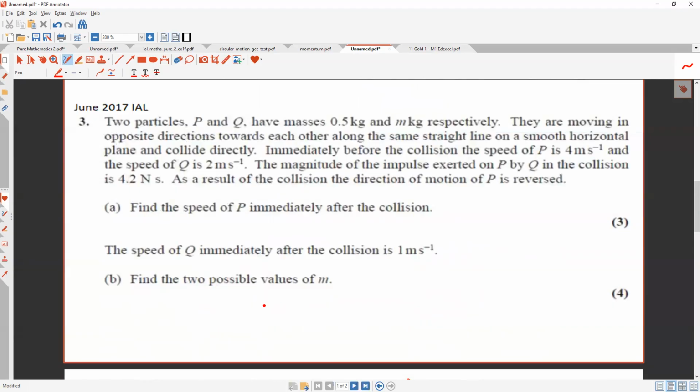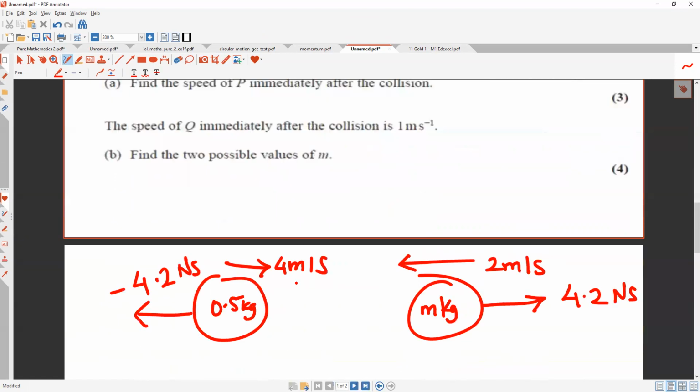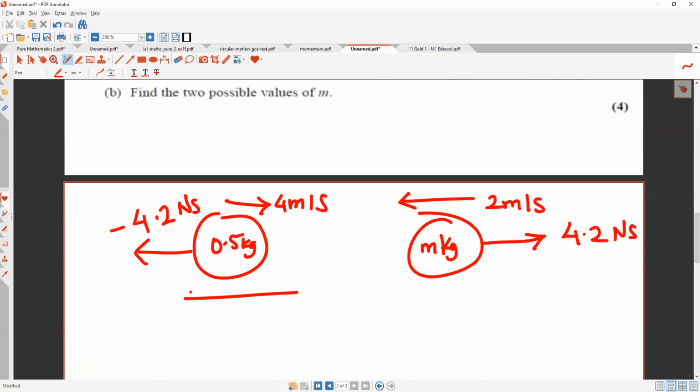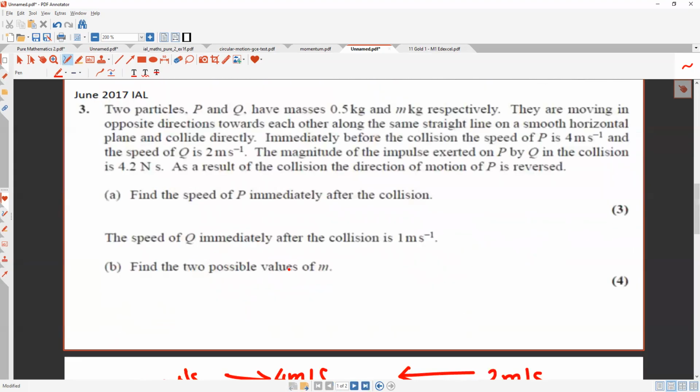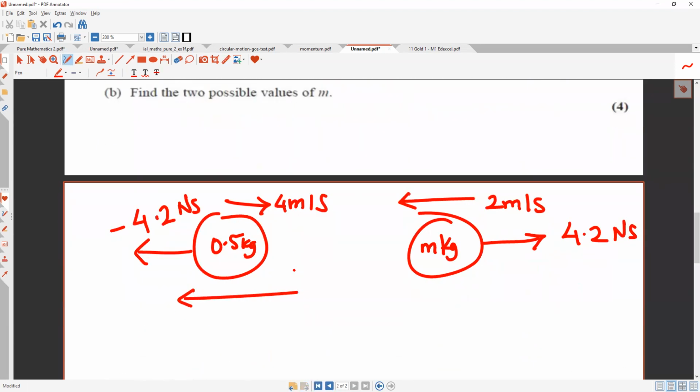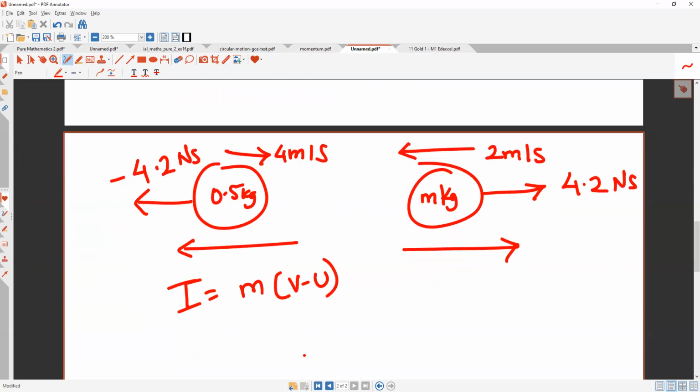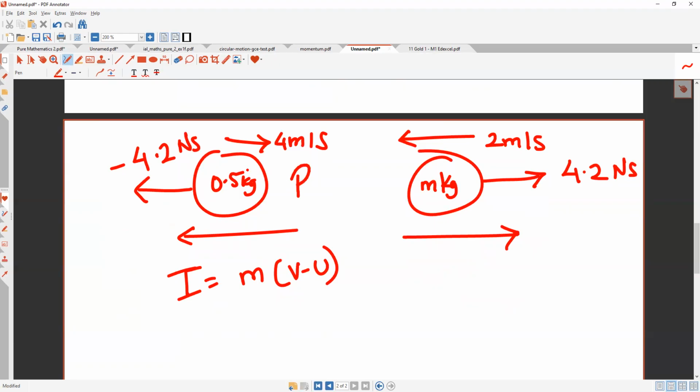As a result of the collision, the direction of P is reversed. So P is getting reversed. Find the speed of P immediately after. I don't know this one, I don't know this one also. ঠিক আছে? সবাই বুঝছো এটা? So can we write F is equal to I is equal to m v minus u. So what's your impulse? This is for P, na? This is P. So impulse ki nibe? Minus 4.2. See what mistakes you made.